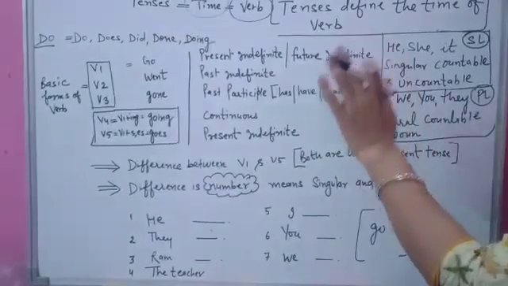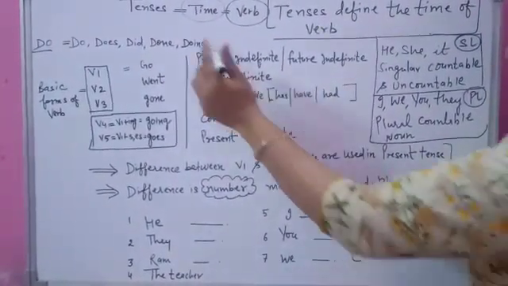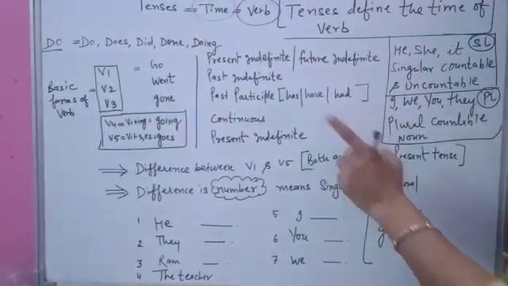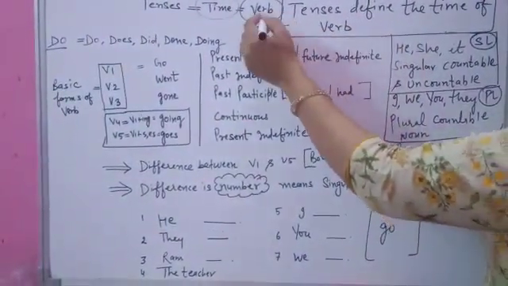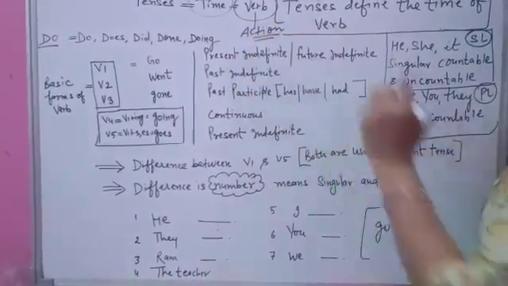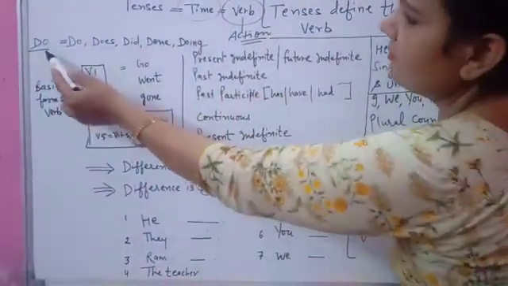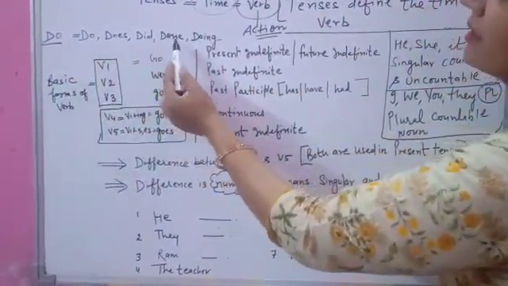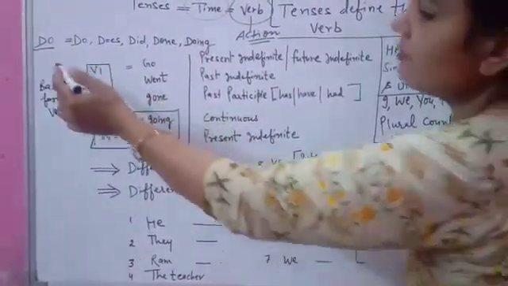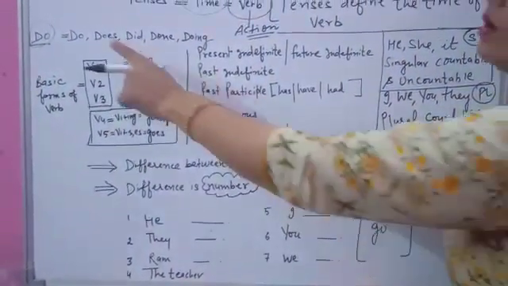Clear? You don't need to cram the definition of tenses. You only have to understand that tenses are only time, which define the time of the verb, because the verb always shows what? Action in a sentence. Clear? Now you can see in the picture I wrote here: do is equal to do, does, did, done and doing. What is the meaning of it? It means that you can make many words by using only one word.